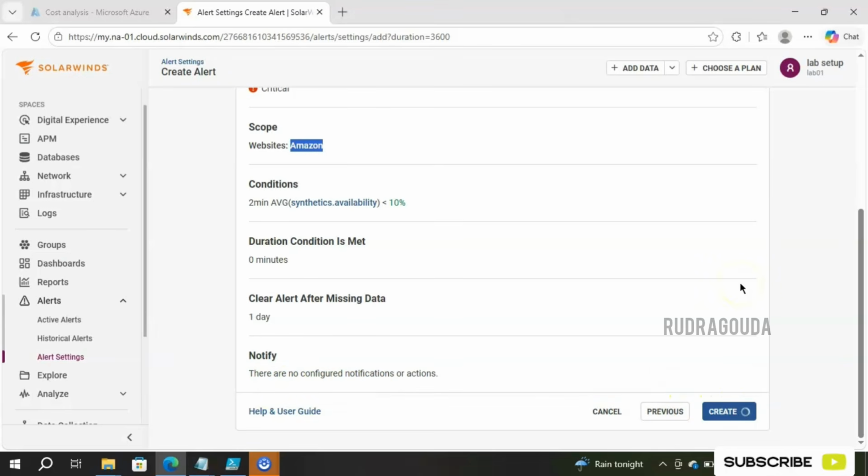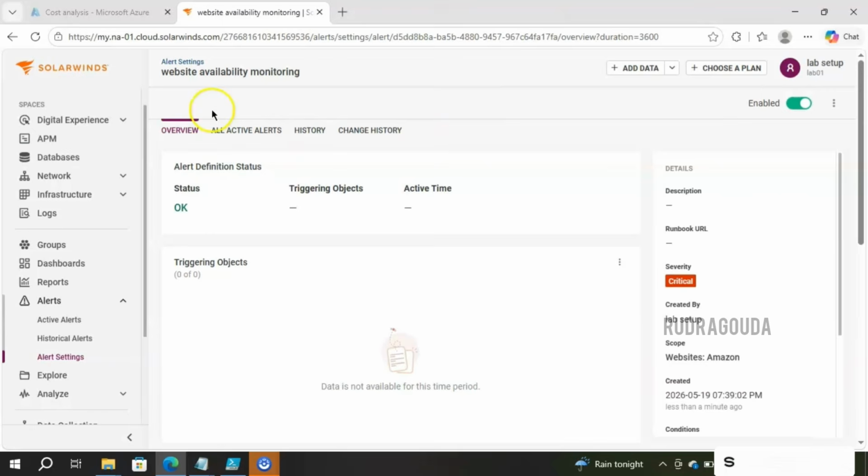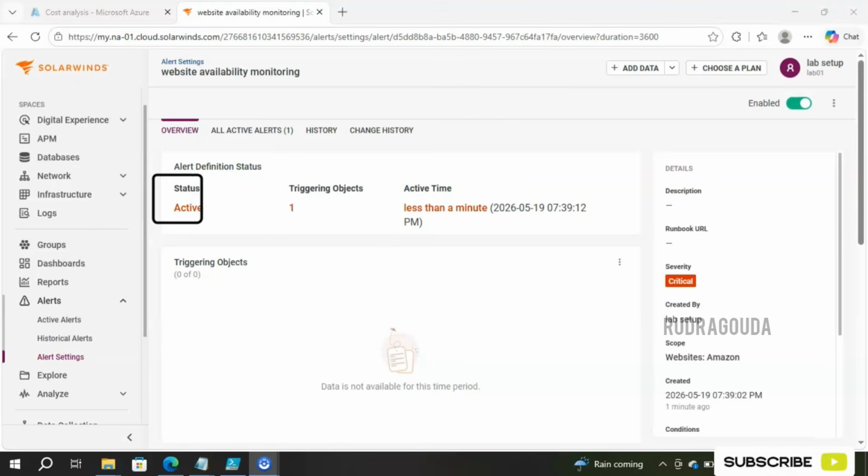Once you click on create, our first configuration for creating alerts is completely successful. You can see the alert has been created successfully, and you can see the status as well. Now it is showing okay, and triggered objects is empty, so nothing is displayed at this moment. But now you can see the status is active, triggered object is 1, and active time is less than 1 minute. It means there was an issue with the particular website, Amazon. That's why the status is active, the triggered object count is 1, and the total duration of this alert is less than a minute.